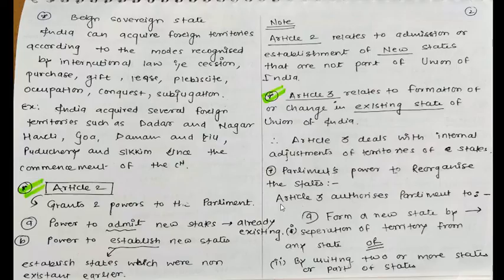So there are two conditions in Article 3. The first condition is to form a new state by separation of territory from any state. From an existing state, if some territory is separated, that will come under Article 3. And the second point is by uniting two or more states, by joining two or more parts of states. So these two points are valid under Article 3.